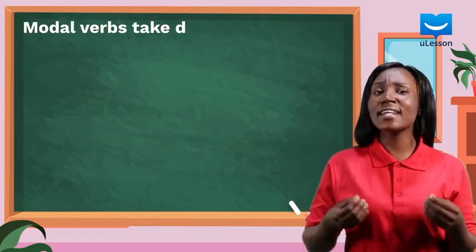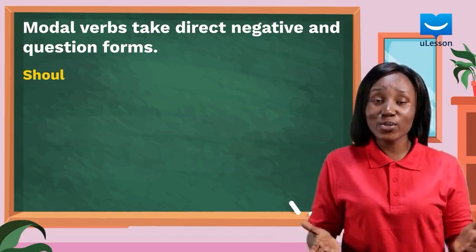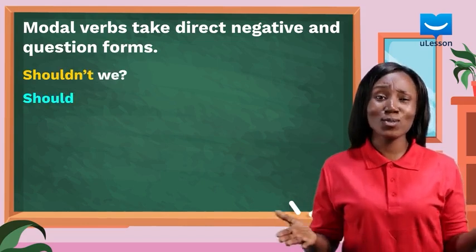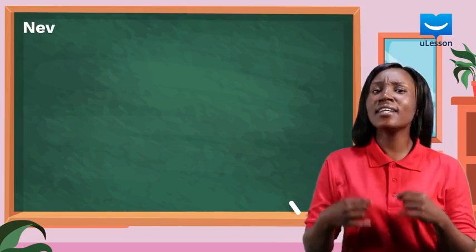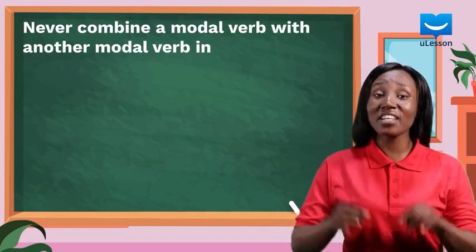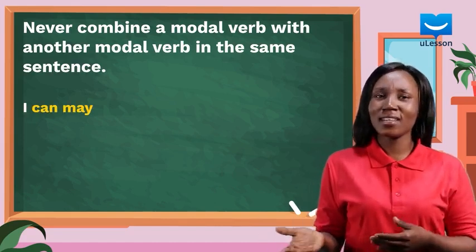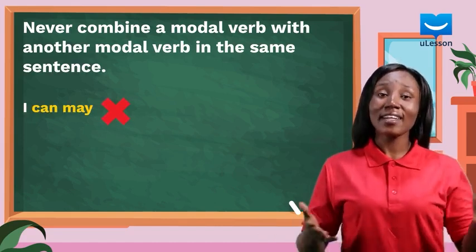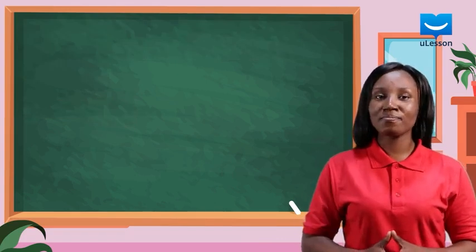Modal verbs take direct negative and question forms. Shouldn't we? Should we? Never combine a modal verb with another modal verb in the same sentence. "I can, may" is wrong. Now, let's learn the functions of each modal verb.